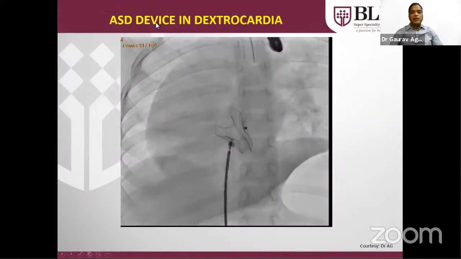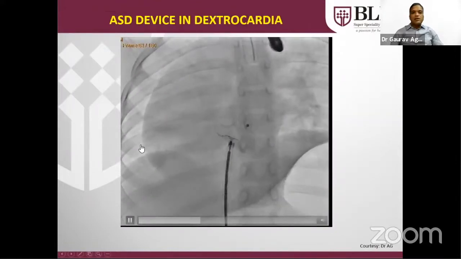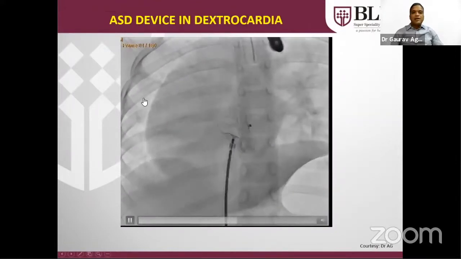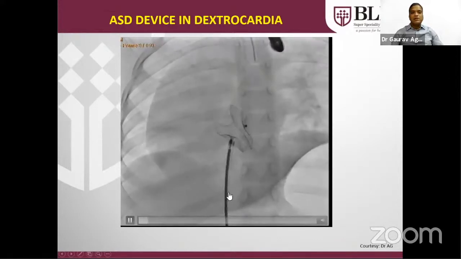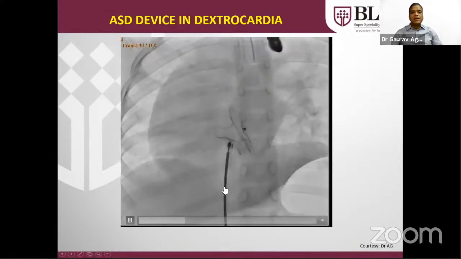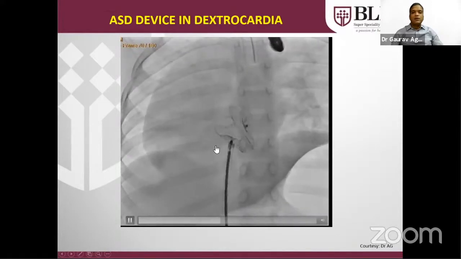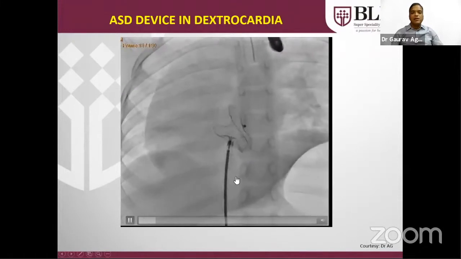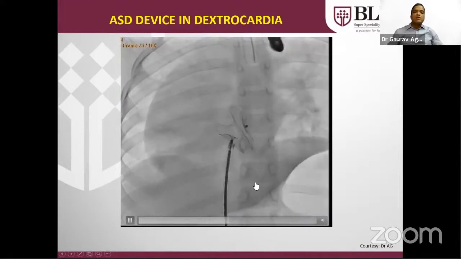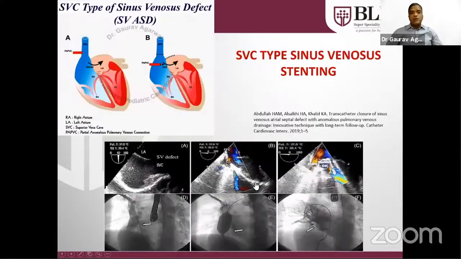This is a very unique case. As you can see, the cardiac border is on the right side. This is dextrocardia. The IVC is on the right side, so this is situs solitus. This catheter wire is from the femoral vein. Fortunately, this child had only ASD, because in situs solitus dextrocardia, multiple complex congenital heart diseases can be present. But in this case, there was only ASD, which was also closed in the cath lab.